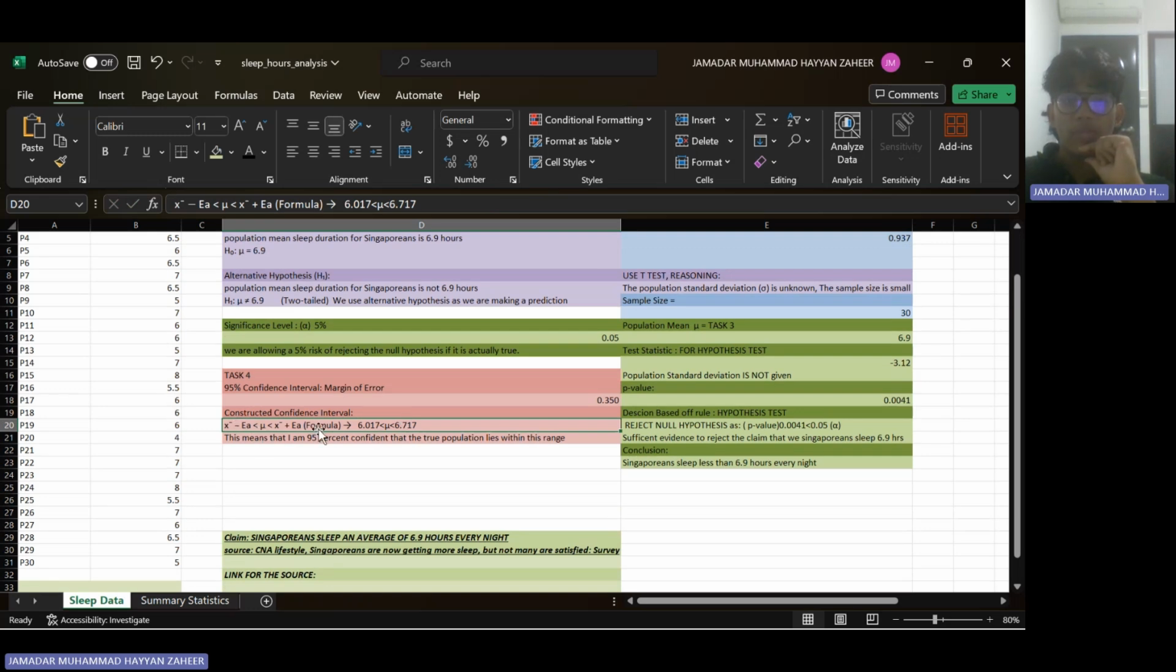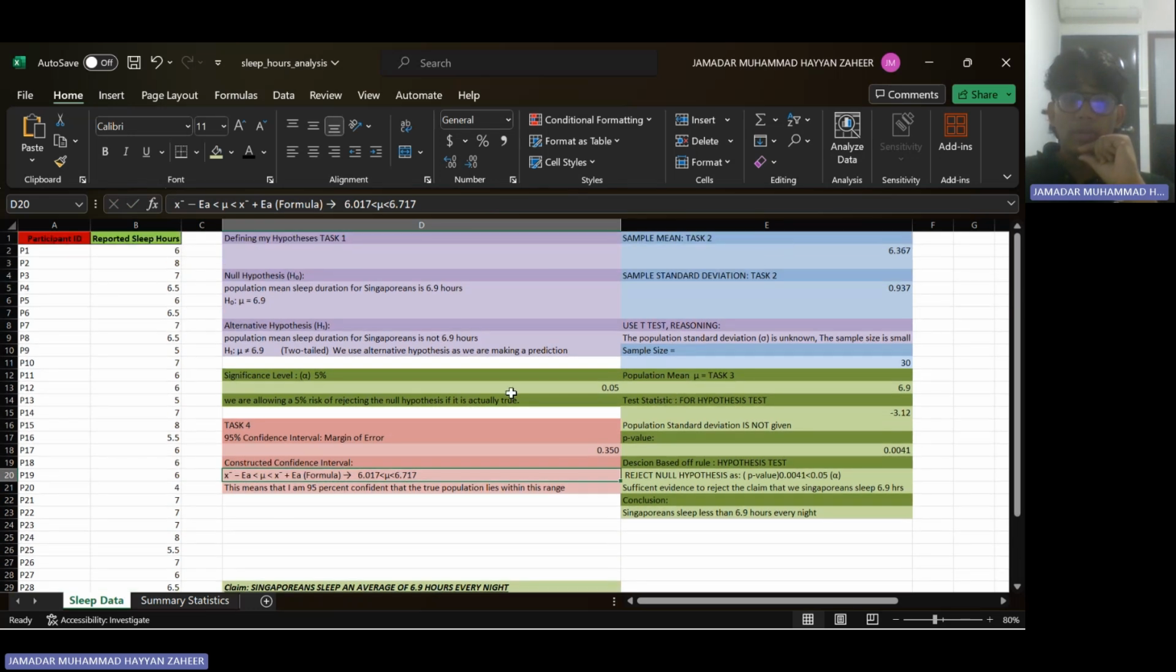Now, let me construct my confidence interval. I'll be taking my sample mean, minusing that by my margin of error, which is lesser than mu, which is lesser than my sample mean, adding that to my margin of error, which will give me a range of 6.017 lesser than mu, lesser than 6.717. That means that I am 95% confident that the true population mean lies within this range.